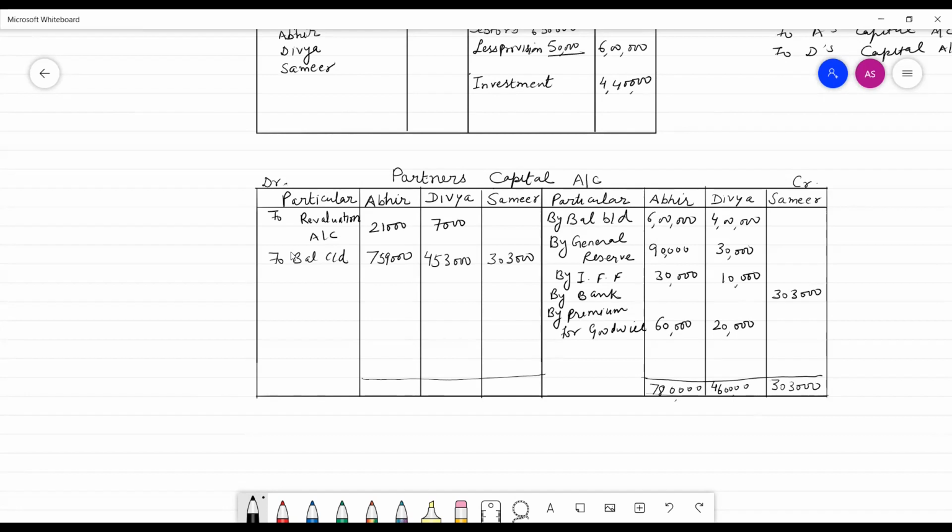Total of Abhi's capital account is 7,80,000. Total of Divya's capital is 4,60,000, and 3,03,000 is total of Sameer's capital. The balance of this would be transferred to balance sheet.